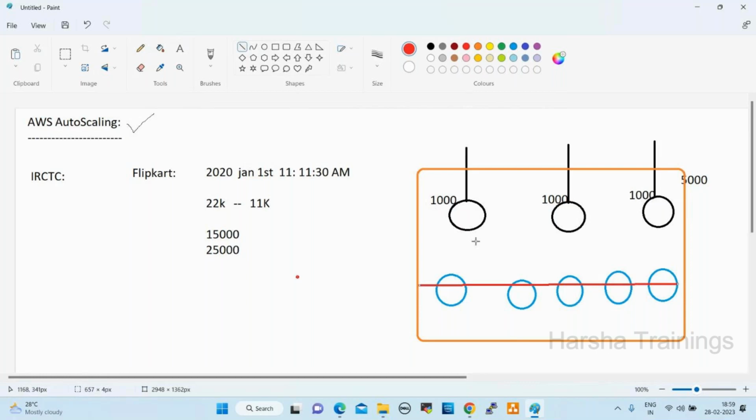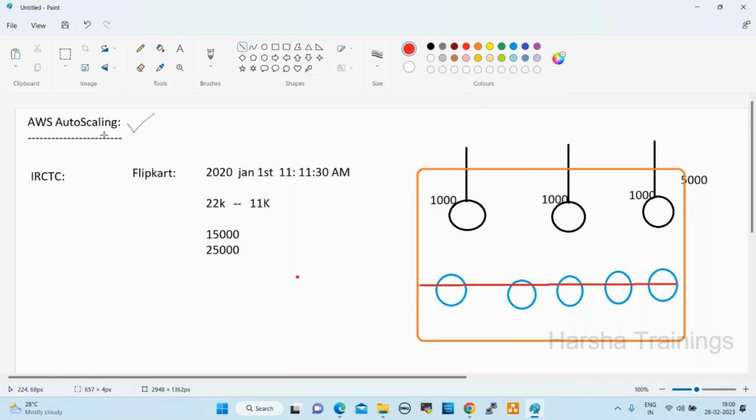So to avoid that, we can configure auto scaling. This will help you reduce the costing, and your application will not be down anywhere. Your application will be up and running fine 24/7, right? So auto scaling is a core service, a very important service.